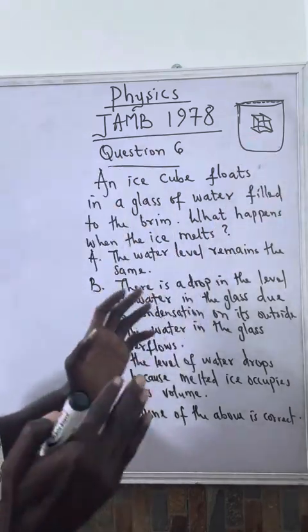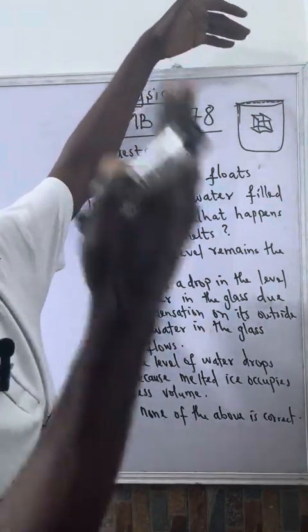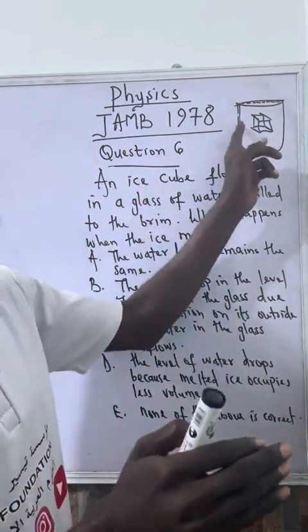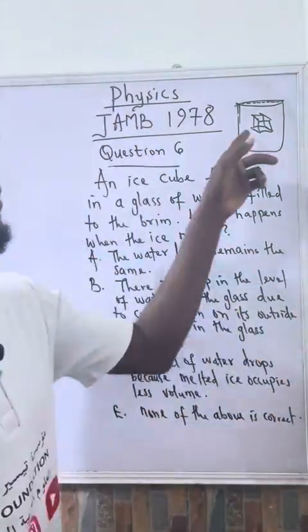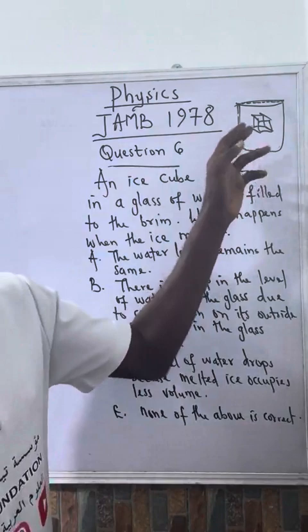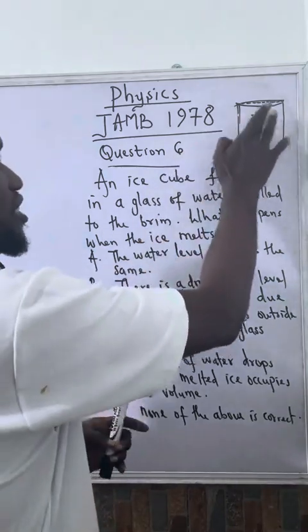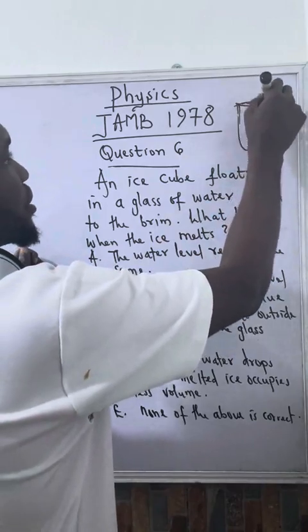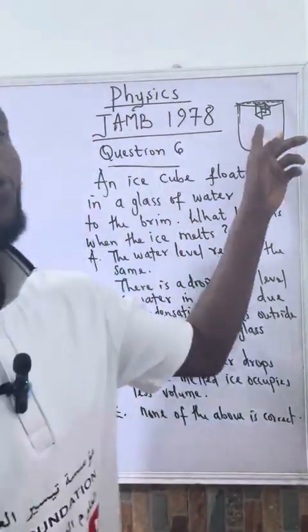glass. So since some quantity of water has risen, the only thing that can happen after the ice melts is that the level of water will remain the same. It's not going to fall, because that already takes care of what we are talking about. Since the ice is floating at the surface, it means it has already displaced its own volume of water. So that's according to the law of flotation.